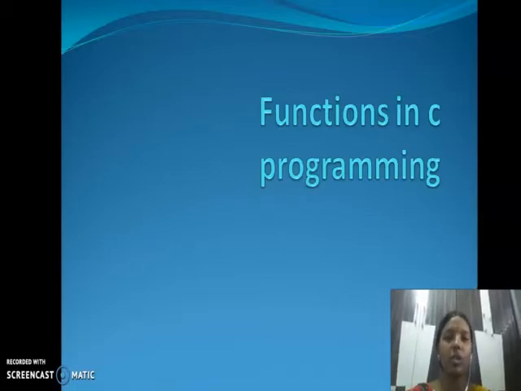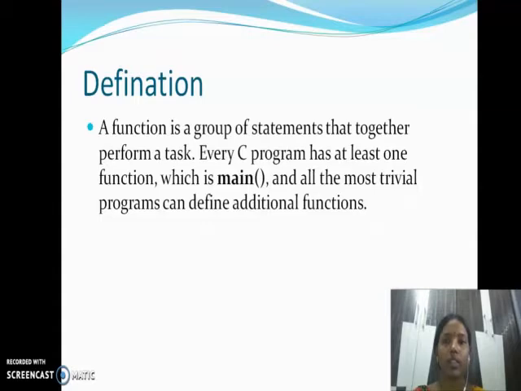Now, we see the definition of the function. A function is a group of statements that together perform a task. Every C program has at least one function, which is main. Till now, in all the programs we have written the main function. That means the compiler calls this main function to perform the task of our program. Almost all programs can define additional functions also. That means not only the main function, we can define additional functions also.